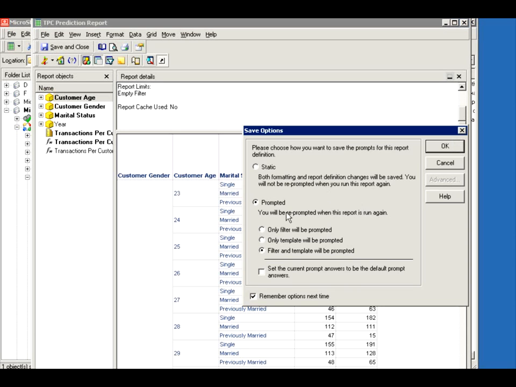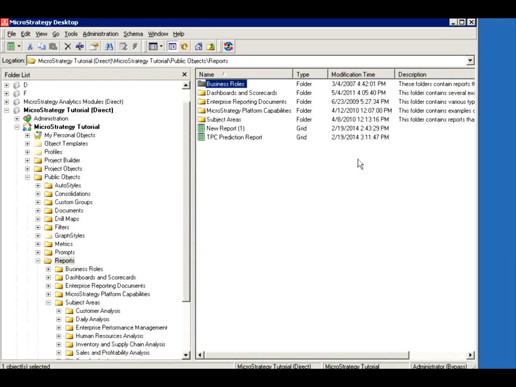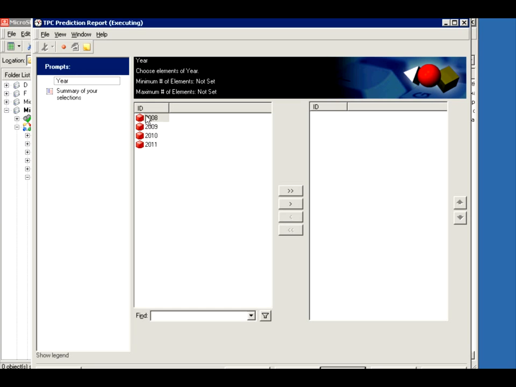I'm going to save it and keep it prompted because we want to change the year. Remember, this was for 2008. So here's where it becomes very cool. Now I'm going to run this report again. But now instead of choosing 2008, which was used to build the model, remember this is critical, 2008 was used to build that model.